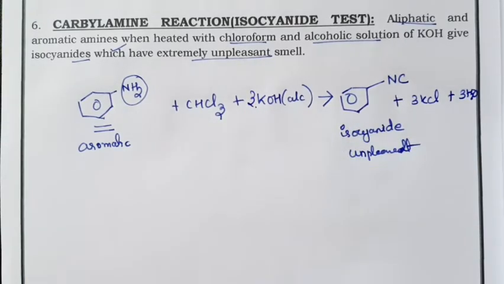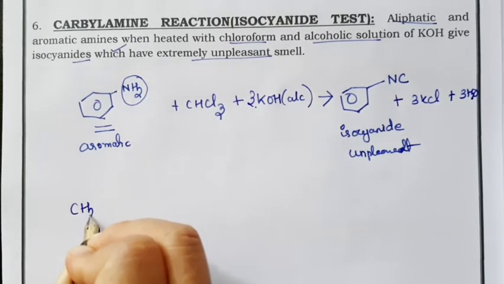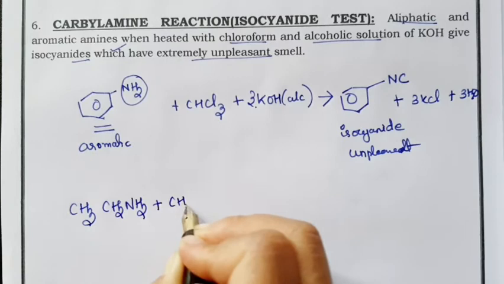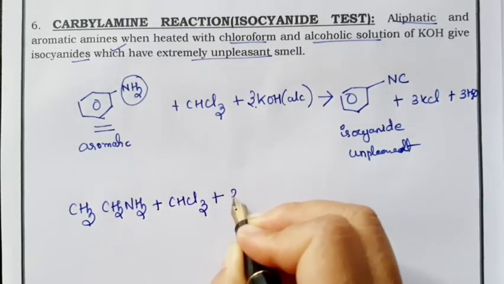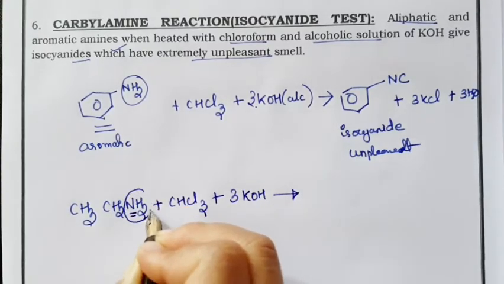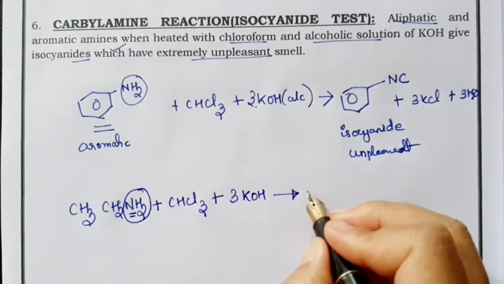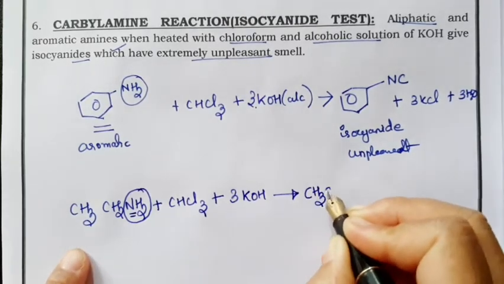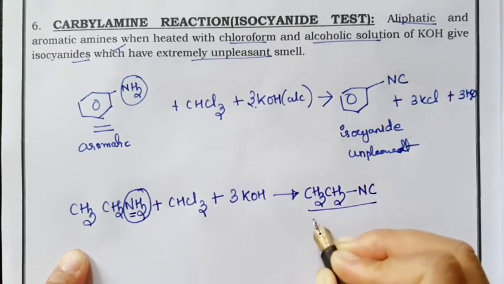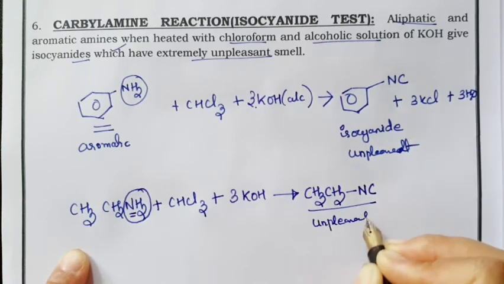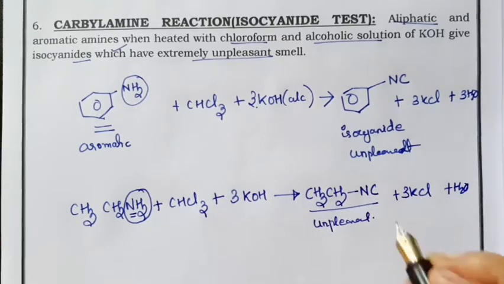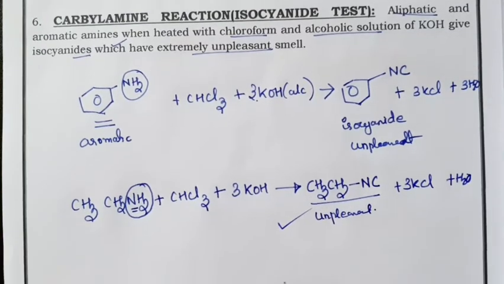This is your carbylamine reaction. Again, if you have any primary amine like CH3, CH2, NH2, when you do the carbylamine test, only NH2 will get converted to NC, and the rest stays as it is. So CH3, CH2 remain, but NH2 will get converted to NC, and this will give an unpleasant smell. The byproducts are KCl and water, which are not needed. The main product, don't forget to write it.